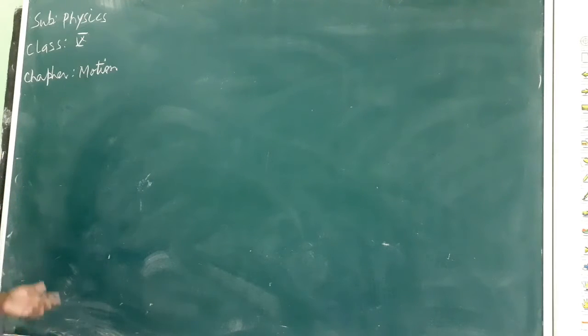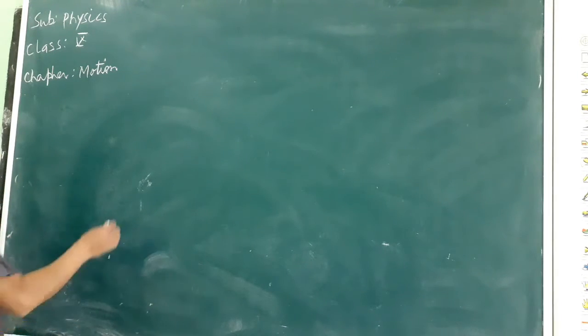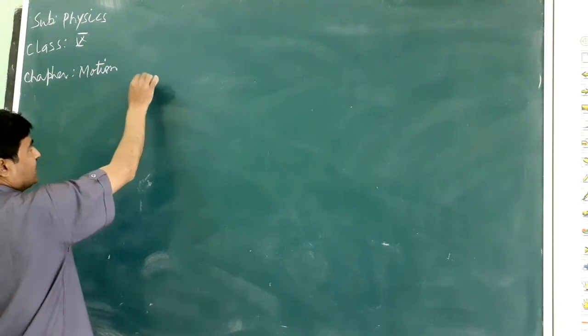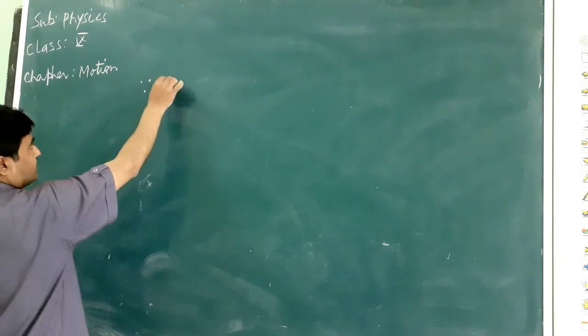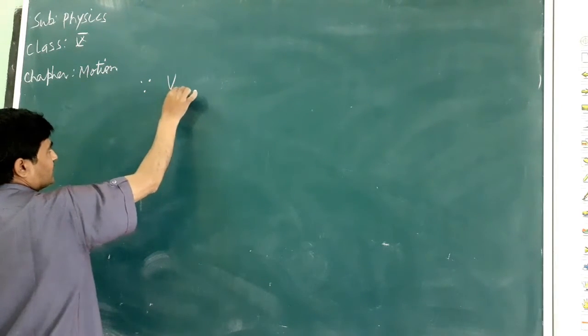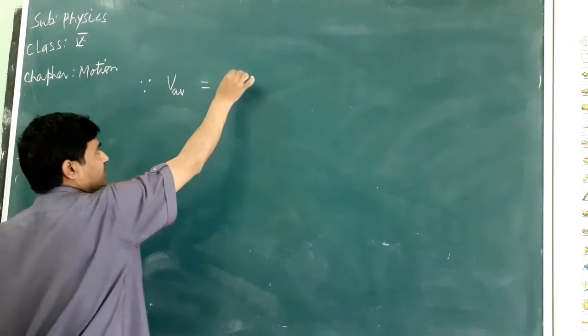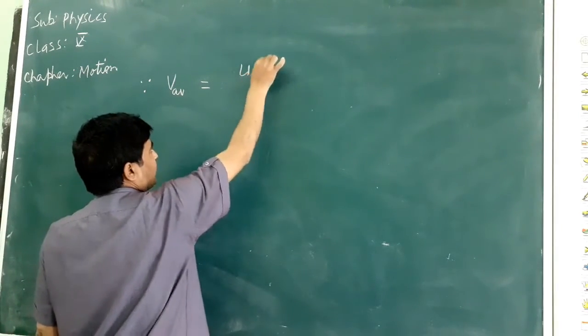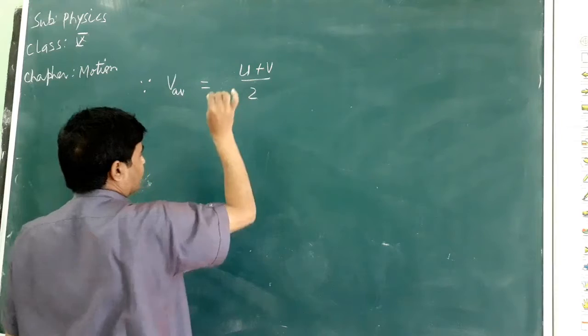To derive the second equation of motion, we will use the formula of average velocity, since average velocity equals u plus v by 2.